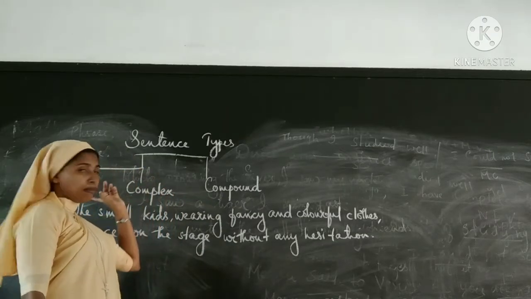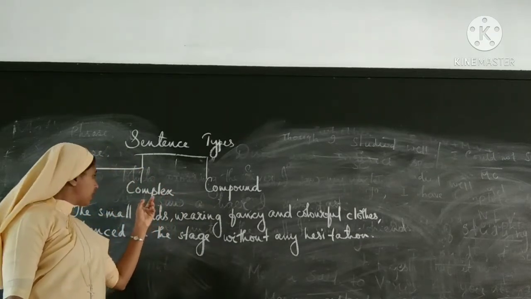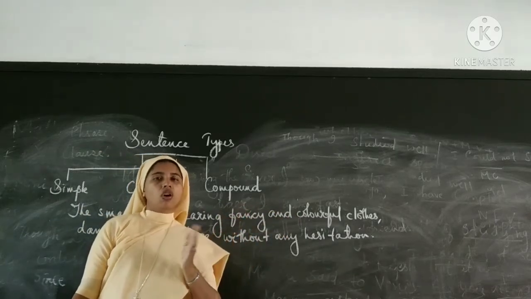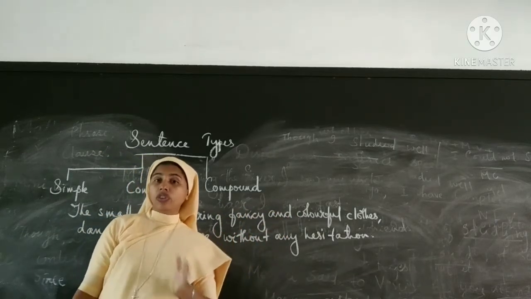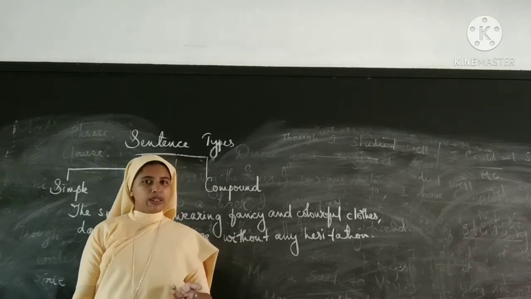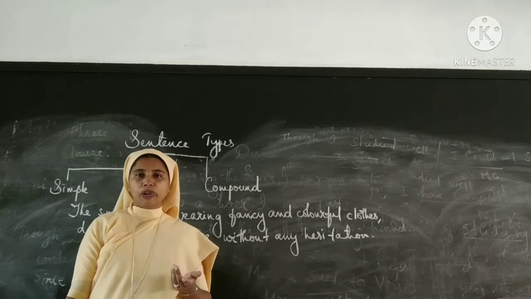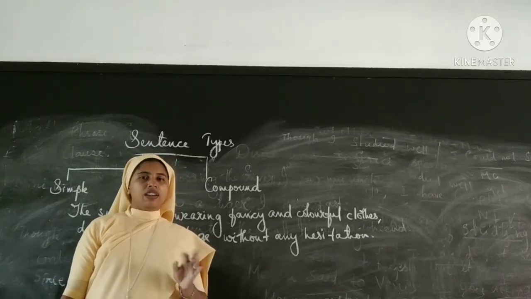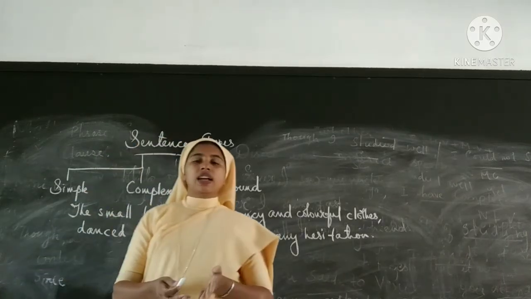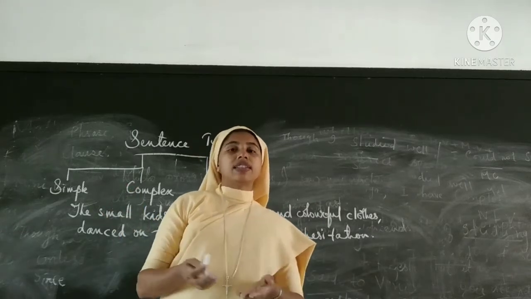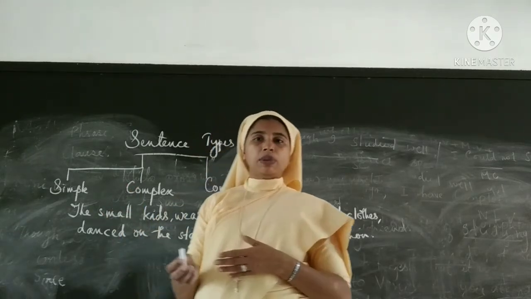One is simple sentence, next one is complex sentence and compound sentence. Simple, complex and compound. From the word itself, I think it will be clear for you. What is simple sentence, what is compound sentence and what is complex sentence. Okay, that means depending on the clauses, the sentences are divided into three types.